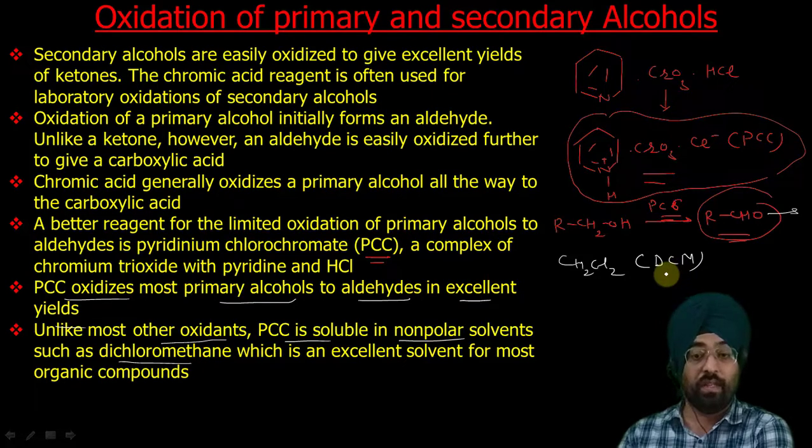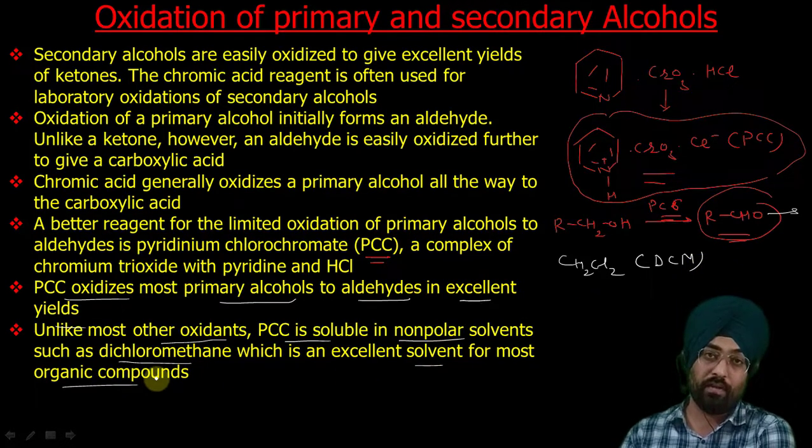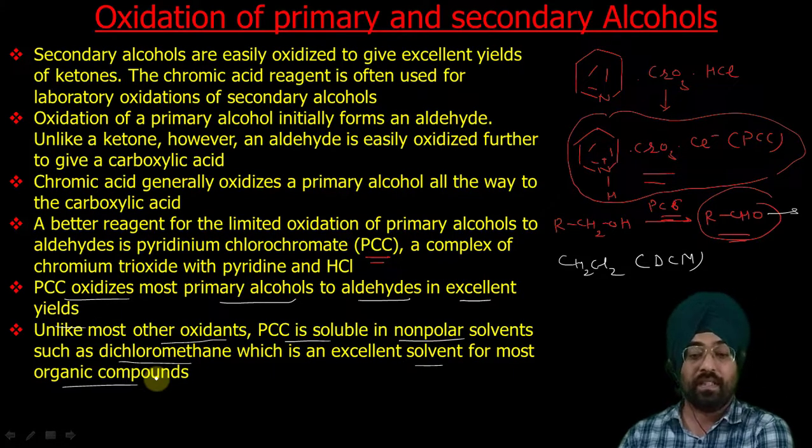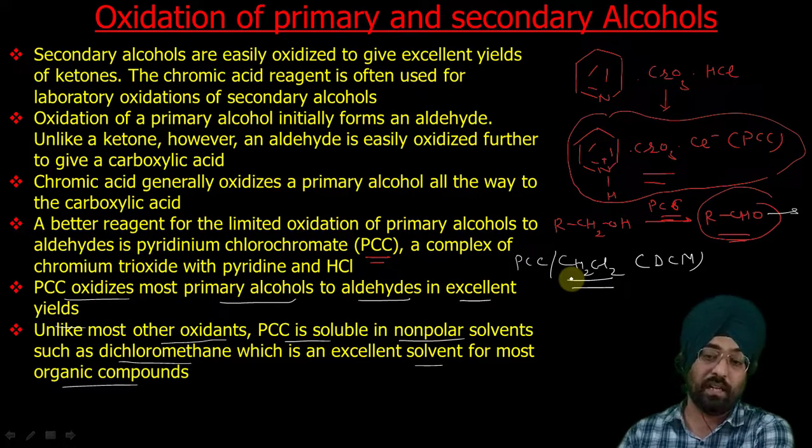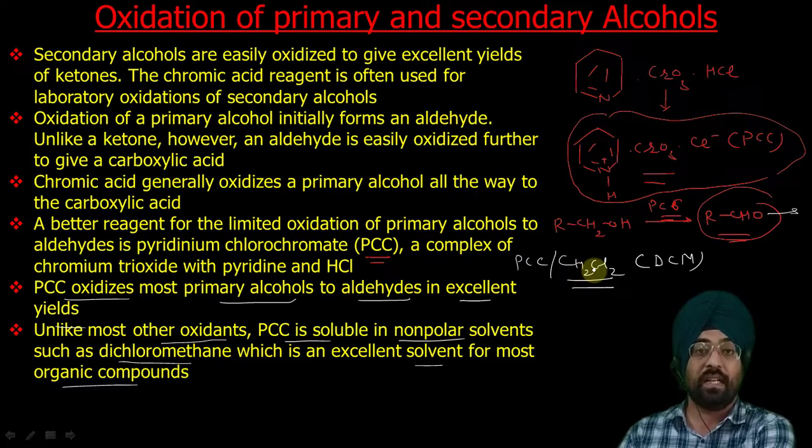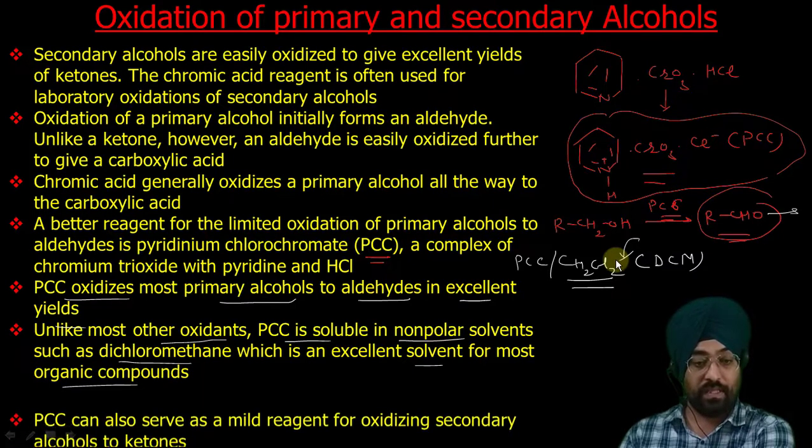So it is a very good solvent for non-polar substances, an excellent solvent for most organic compounds, and most organic compounds are non-polar. So the beauty of PCC is it can be used with dichloromethane. That means those substances which are not soluble in aqueous solution can also be oxidized with PCC and dichloromethane, as these compounds are soluble in DCM, dichloromethane. That is the structure of DCM.